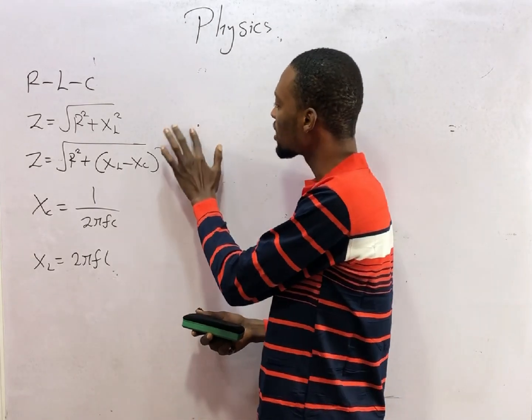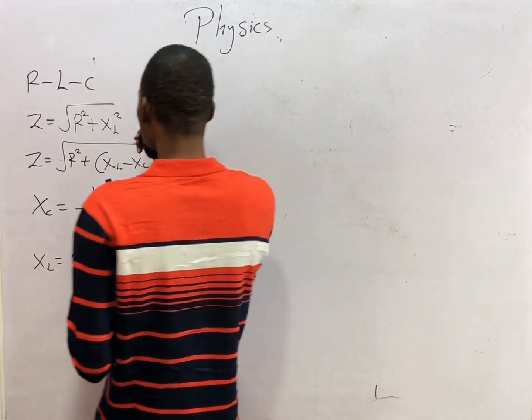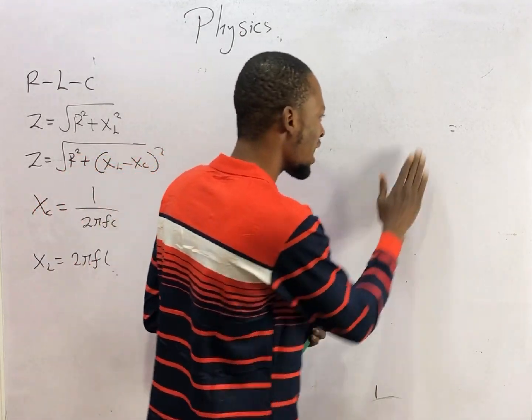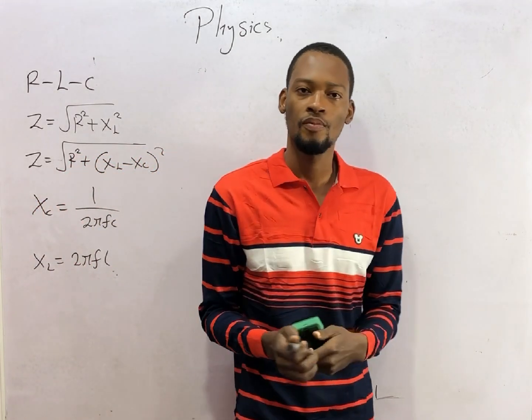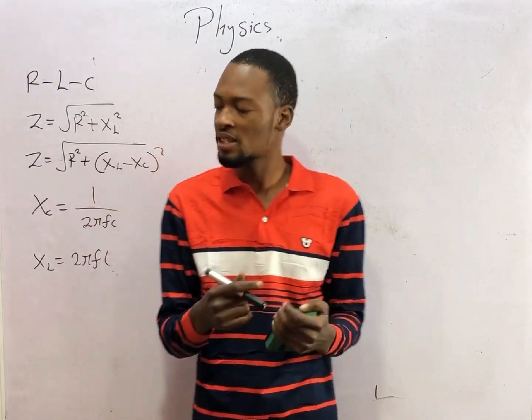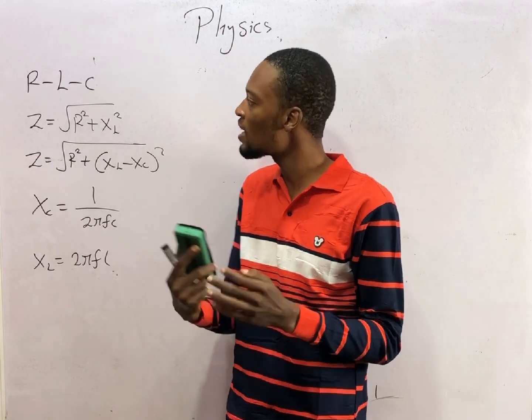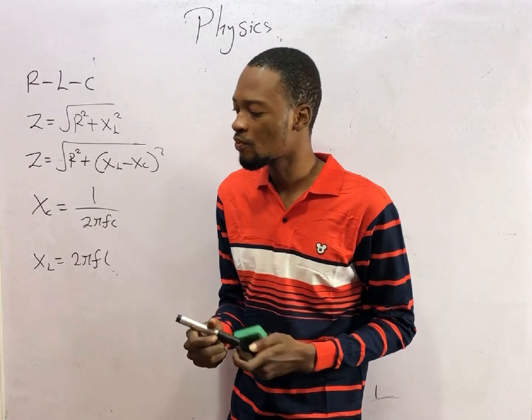Now let us end the class with this. In circuits, we have resistance, we have inductors, and we have capacitors. There's a circuit where you can have resistance, inductor, and capacitor together. It is referred to as an RLC circuit.